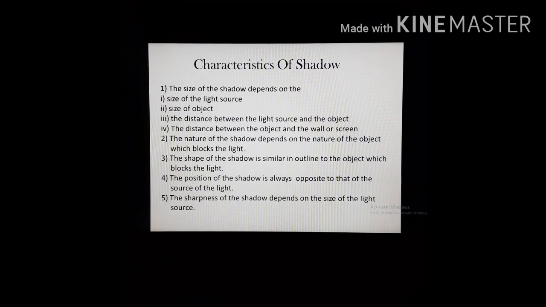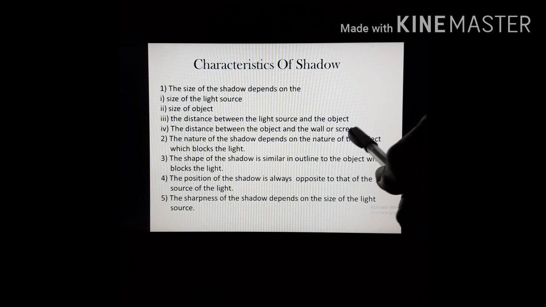Now we will discuss the characteristics of shadow. The size of the shadow depends on the size of the light source and the size of the object. If the size of the object is large, the shadow formed is also large in size. It also depends on the distance between the light source and the object. If the object is closer to the source of light, the shadow of the object becomes bigger, and if the object is placed farther, the size of the shadow decreases. The color of the shadow remains always black.